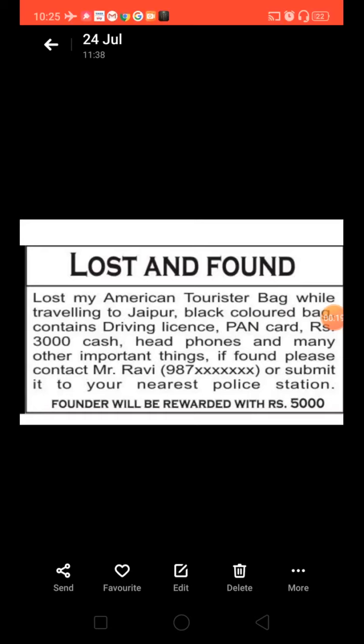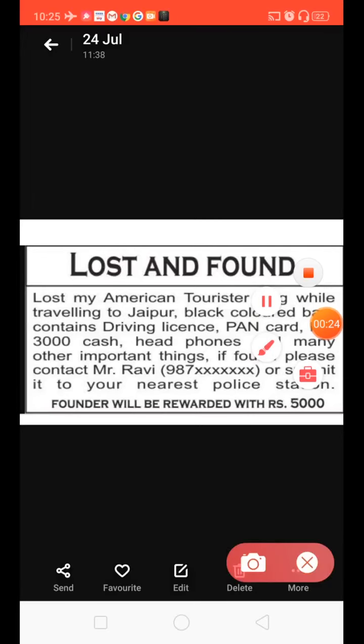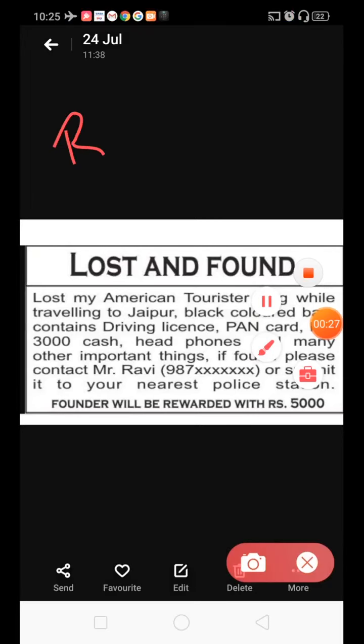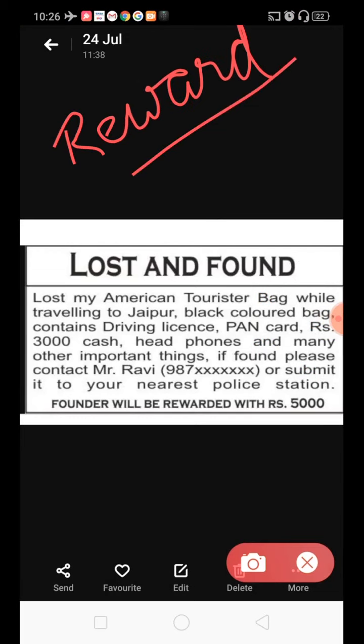Then very important, especially we include it in lost and found cases, that is the reward, if any. So do not forget to mention, when drafting any classified ad for lost and found, that the reward is an important fact that attracts the attention of the reader also, and at least they will make some attempt to find your thing. And then, as usual, I told you many times, you need to end it with your contact address and phone number. So now let us see the example.